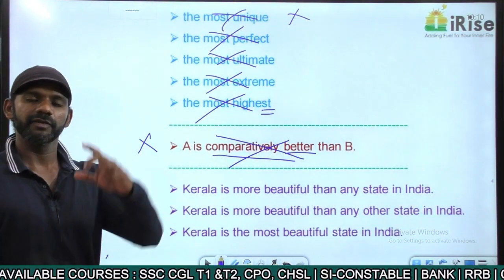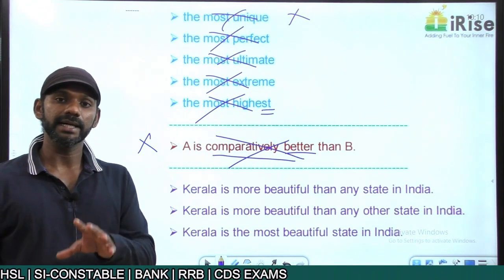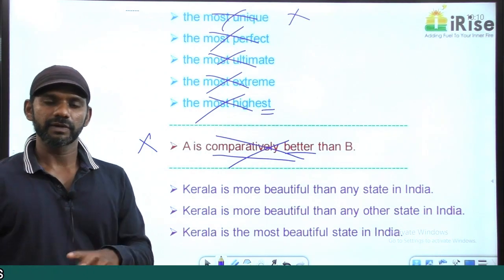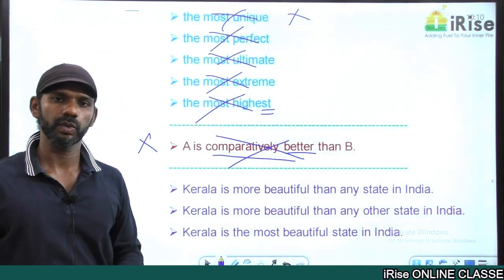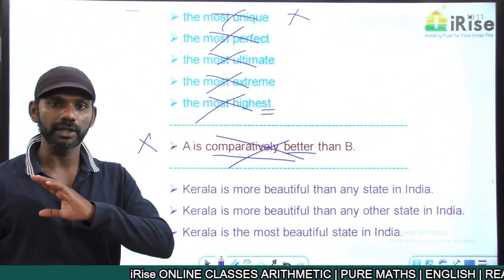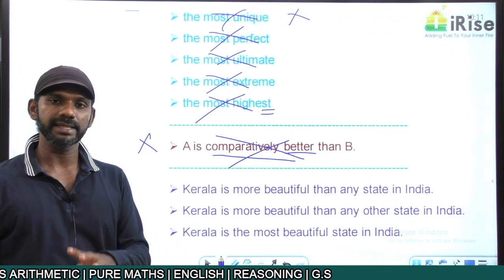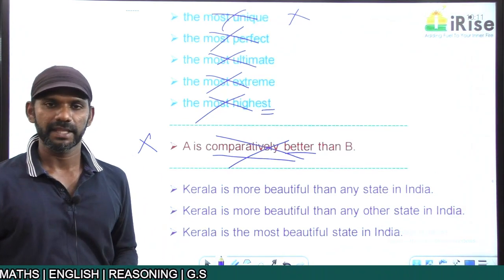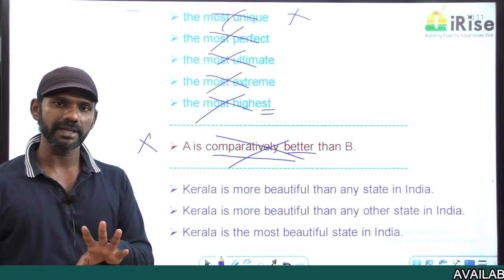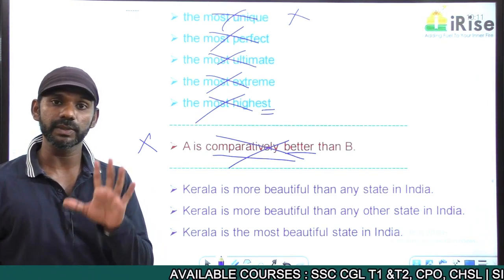Understand the meaning? If I say instead of selecting you, I select a man. From this statement, are you a man? No, because I said instead of selecting you, I select a man. That means you are not a man. What if I say instead of selecting you, I select another man? From this statement, are you a man? Yes. Instead of selecting you, I select another man means you are also a man.